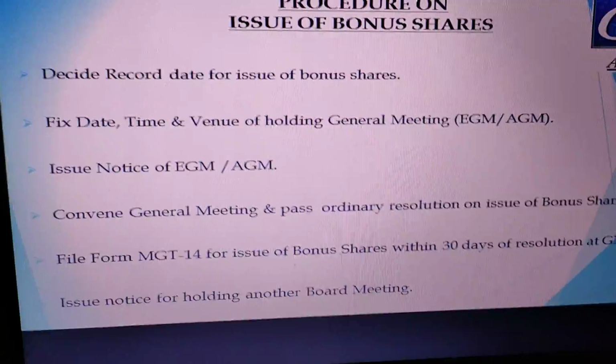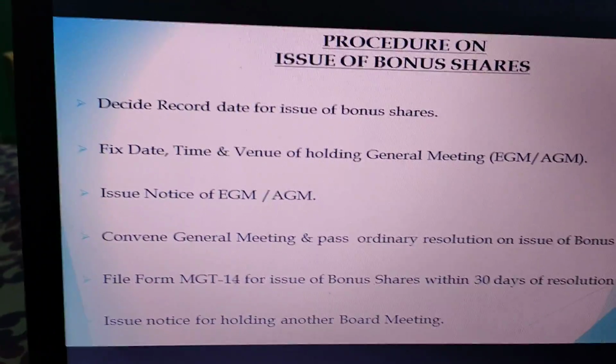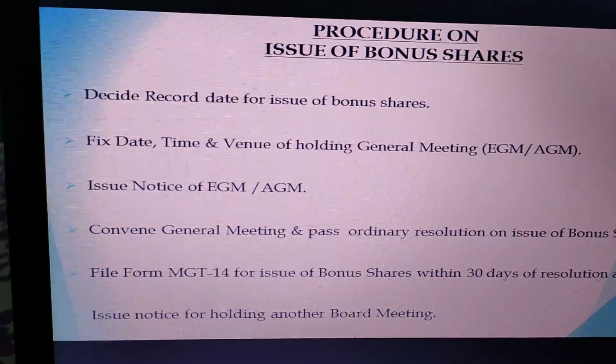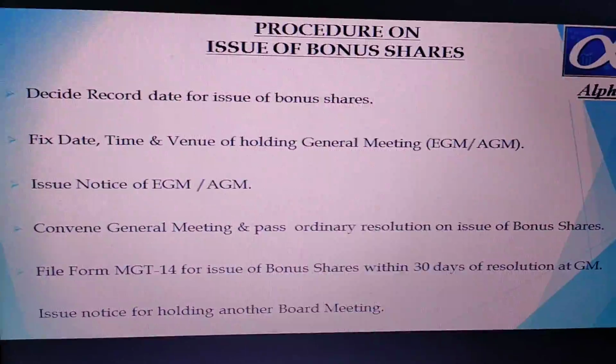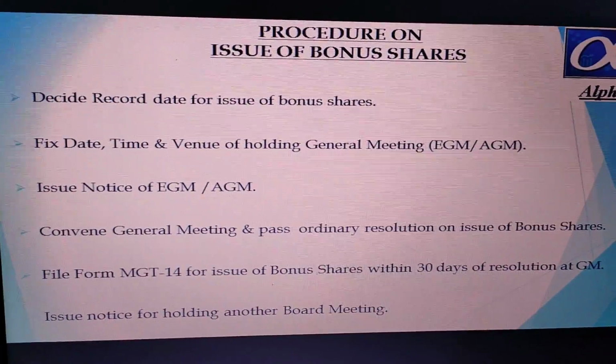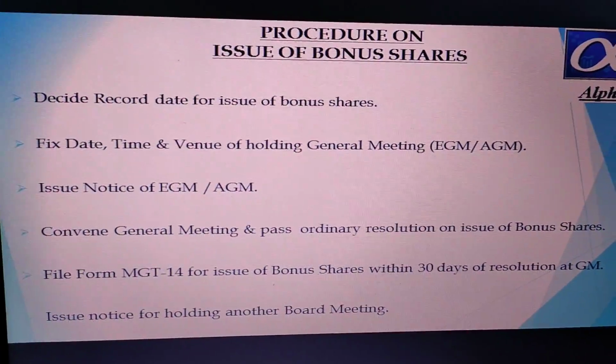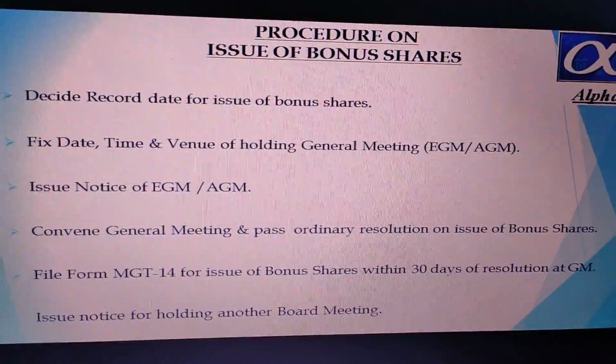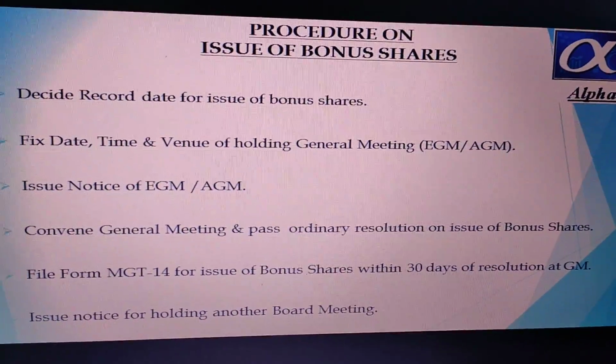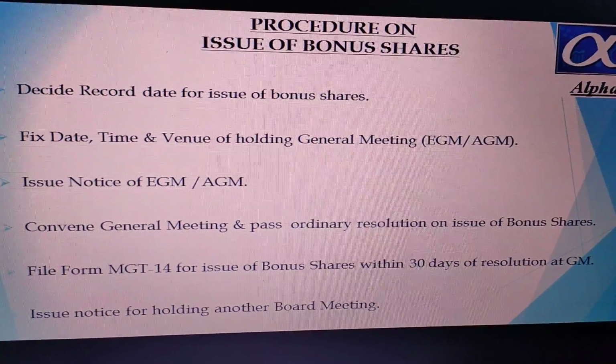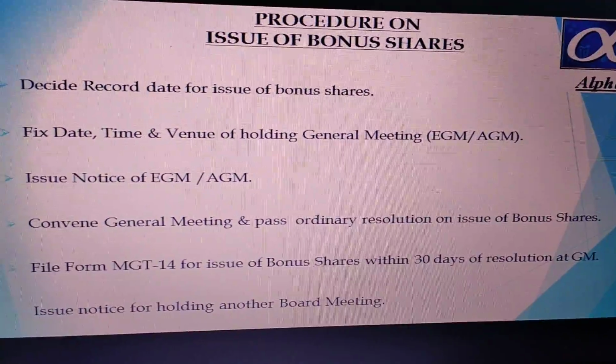Now what is a record date? Record date is nothing but a date you decide on which you will take the list of shareholders, and as on that date, whoever the shareholders are, they will be entitled to get the bonus shares. Let's assume, in the case of a listed company, the shareholders keep changing because the public buy, sell, etc.